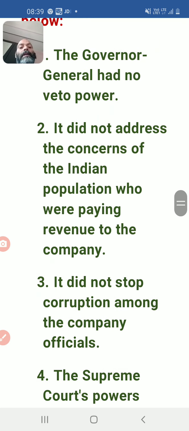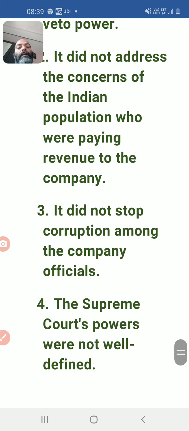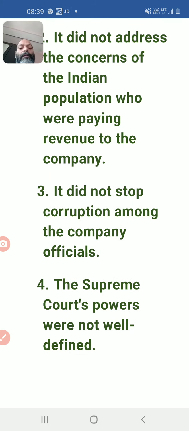It did not address the concerns of the Indian population who were paying revenue to the company. In the Regulating Act, there was no concern for the Indian population who were paying the revenue to the company. And the next point is also important. It did not stop corruption among the company officials.